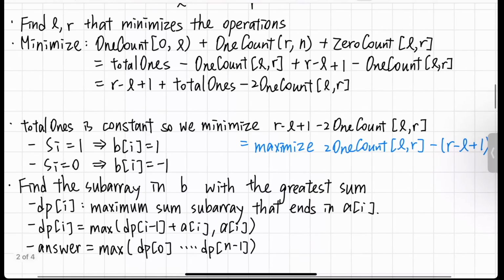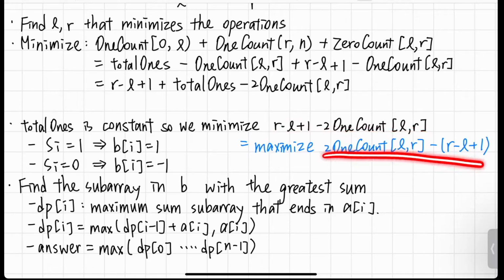And so what we want to do is to minimize the length subtracted by 2 times the number of ones in the range L to R, because the total ones in the string is constant. And if we want to minimize this value, this is equal to maximizing 2 times the number of ones in L to R subtracted by the length.